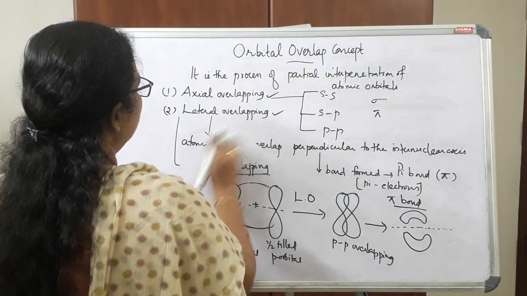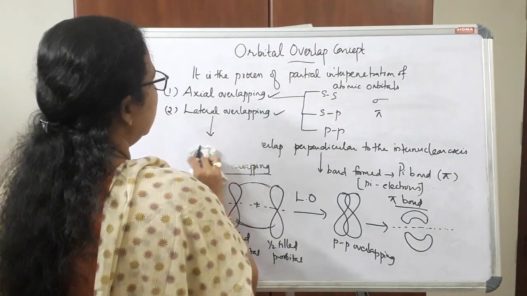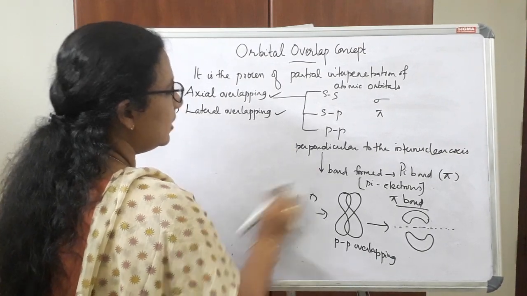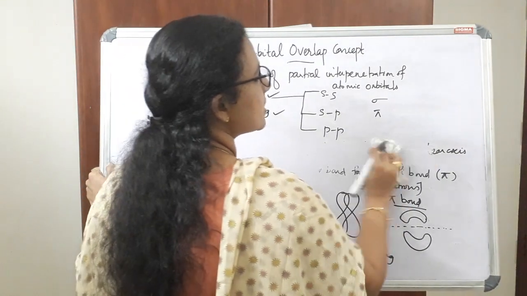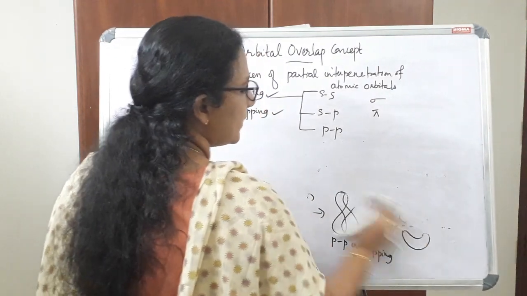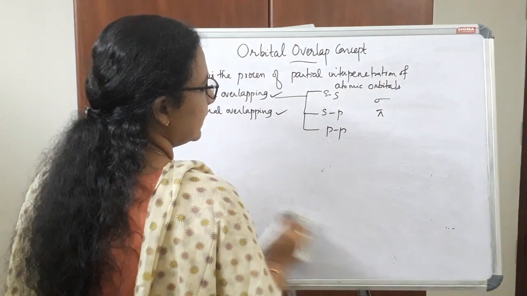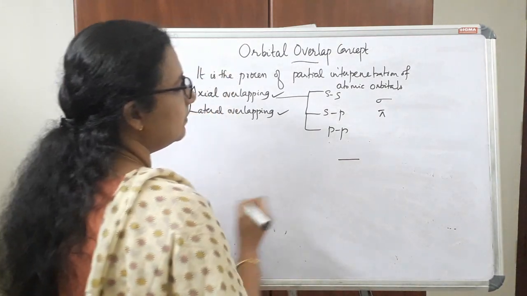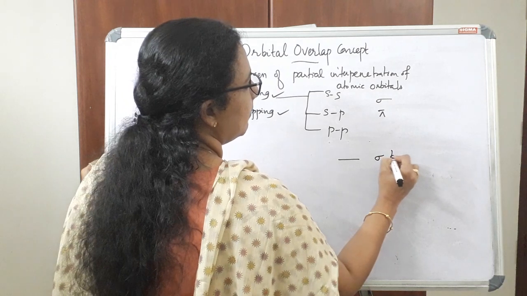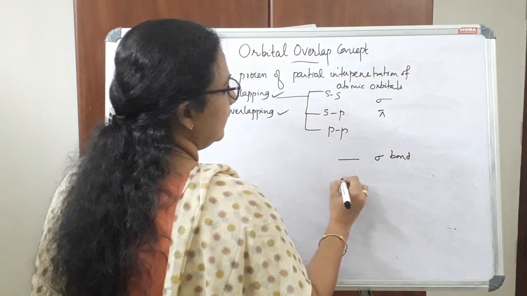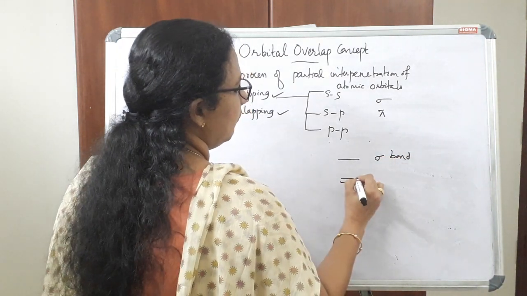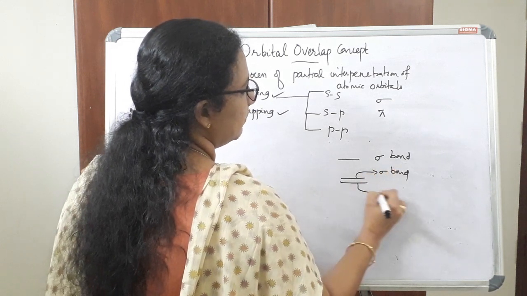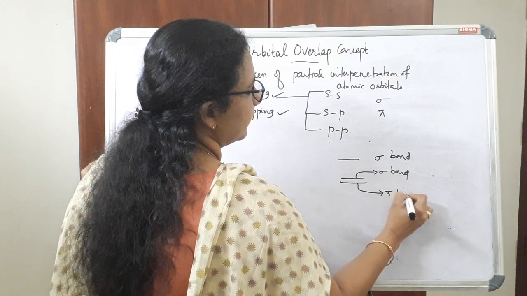So we need to know what type of bond is formed in the case of a single bond, double bond and triple bond. In the case of a single bond, it will be a sigma bond. If there is a double bond, one bond is a sigma bond and the other is a pi bond.